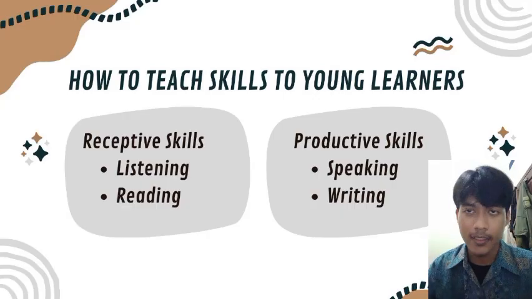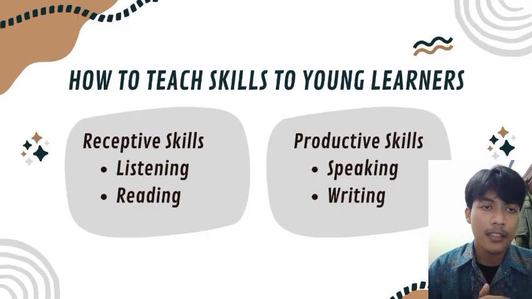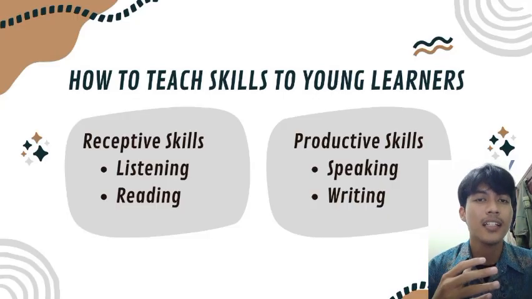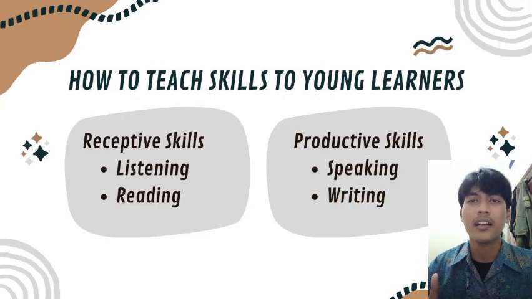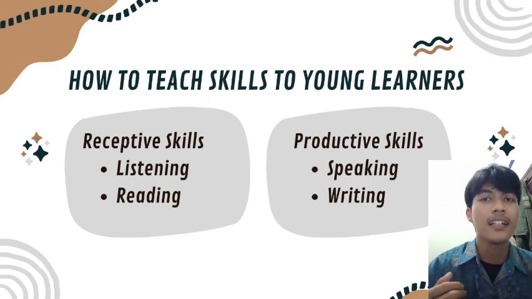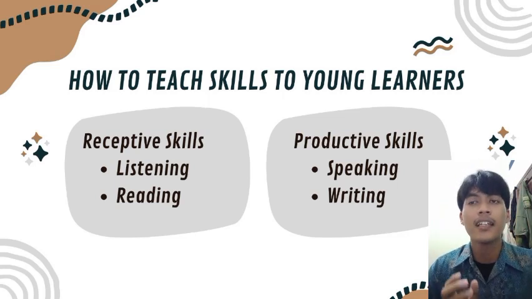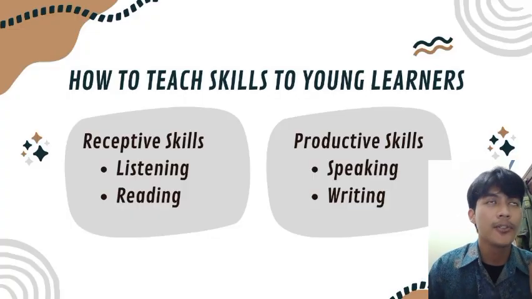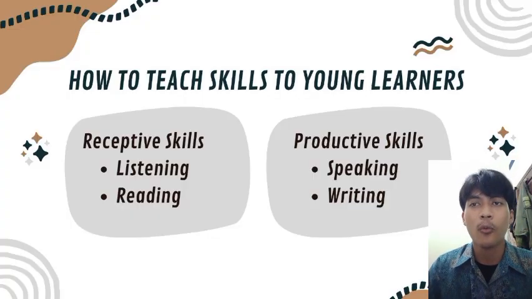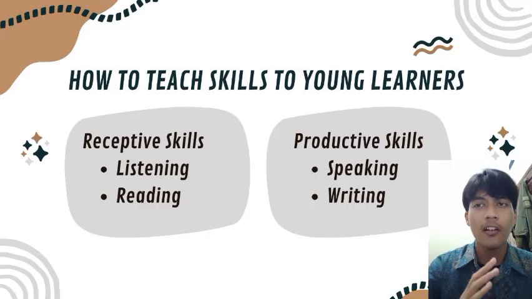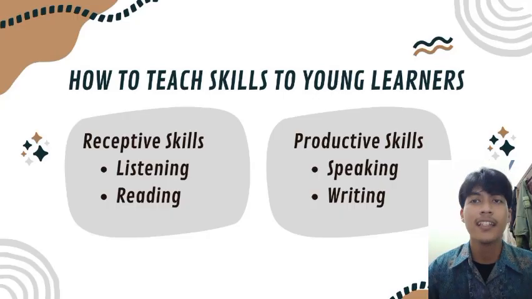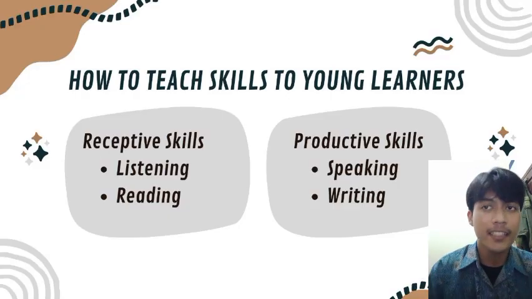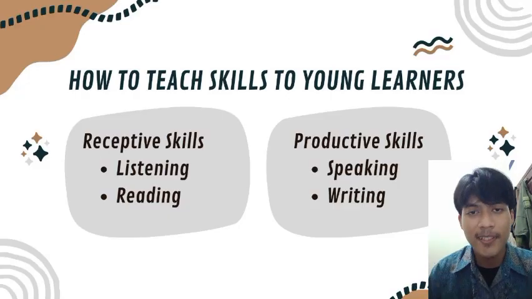The first one is listening, and how to teach this skill to young learners is to use songs and rhymes with actions, like head, shoulders, knees, and toes, and tell them or play simple stories with pictures. You can use songs, storytelling, or whatever, as long as you give fun instructions like touch your nose or jump three times. Also you can play listening games like Simon Says or sound matching.